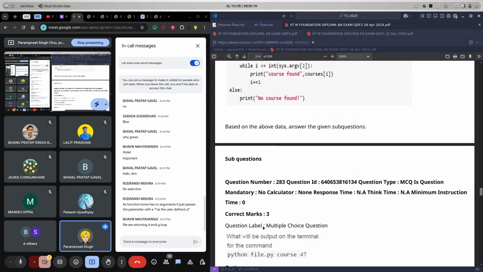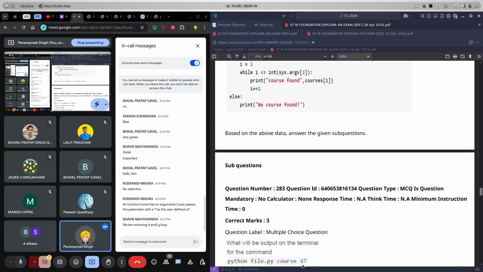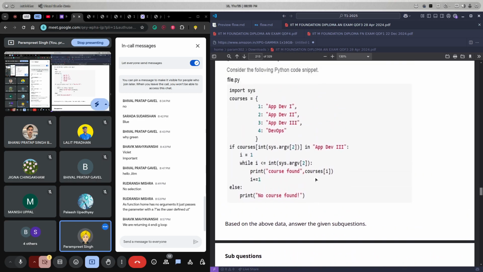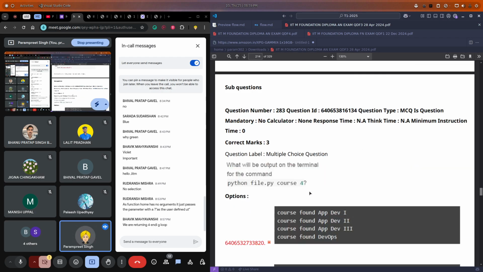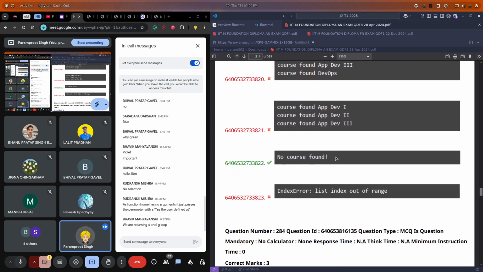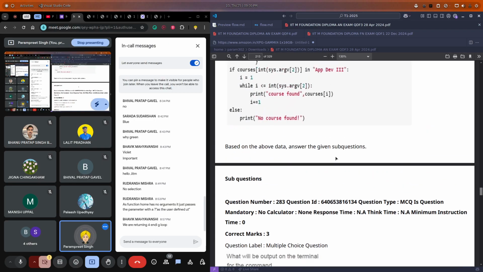Now, so this is what we are having here. What is the output? What do you think? What will be the output for python file.py course 4? The 4 is the argv2. So the key is 4, okay. For the key 4, devops is the value. Devops is not in appdev, so we will go to the else condition and we'll get no course found as the output, okay. Is it clear?